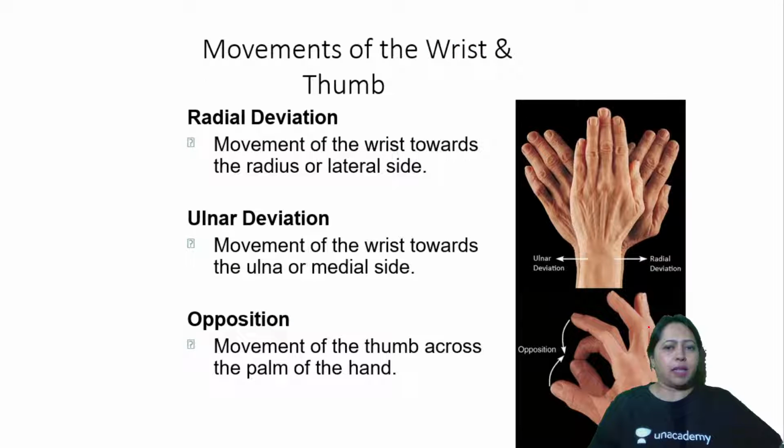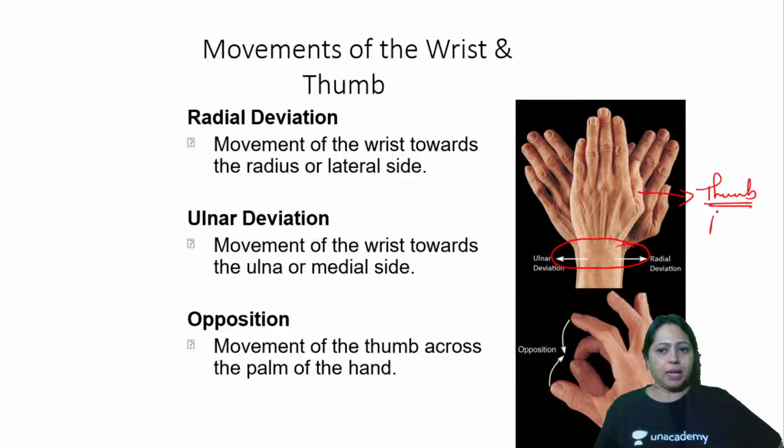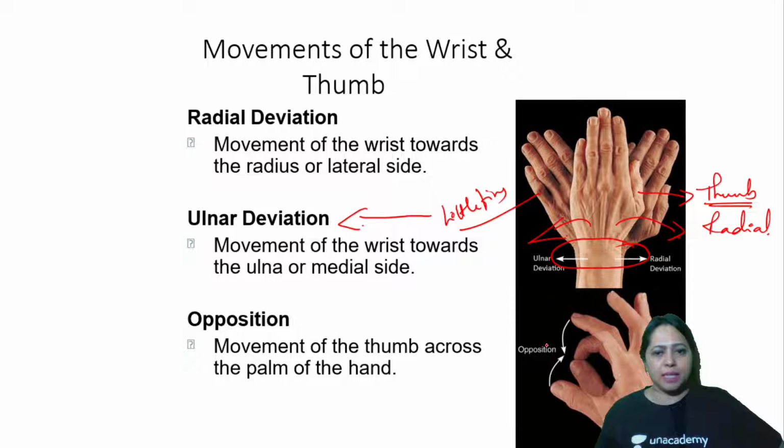Then you have movements at the wrist. At the wrist, what can we do? We can move it towards the thumb. Thumb side is the radial side. Little finger side is the ulnar side, ulnar deviation. So we have ulnar deviation, we have radial deviation. Ulnar is near the little finger. Radial is near the thumb side.